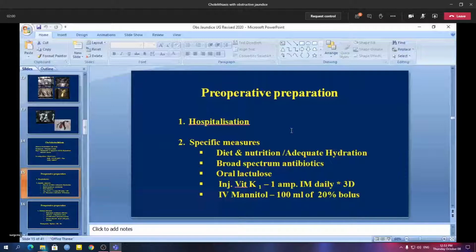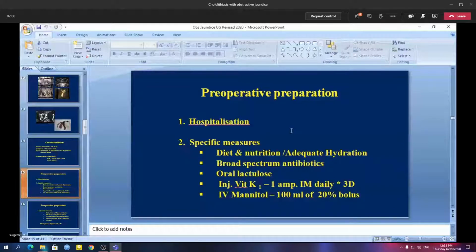The second problem is that since the bile duct is obstructed, the bile contains gram-negative organisms. So there is proliferation of gram-negative organisms, and they produce a huge quantity of enterotoxins or endotoxins.